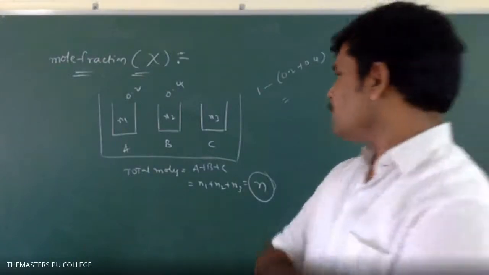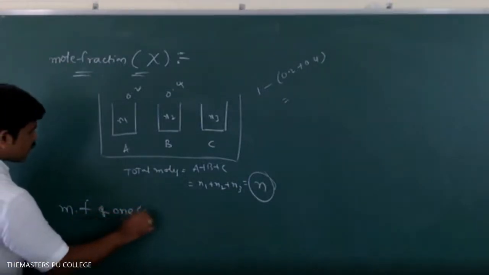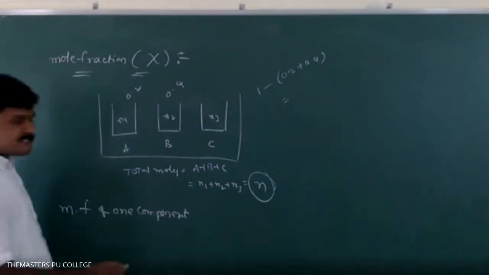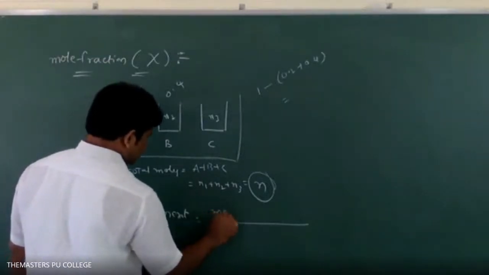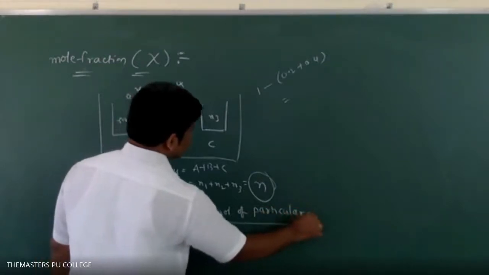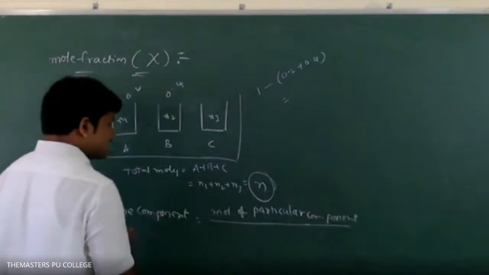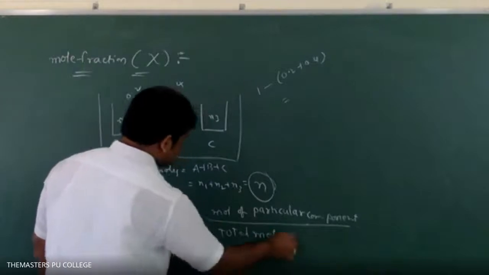Please write down the formula. Mole fraction, I will write MF, mole fraction of one component is equal to moles of particular component divided by total moles.